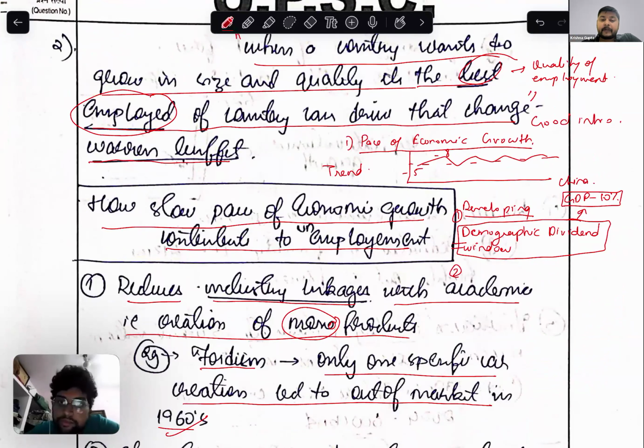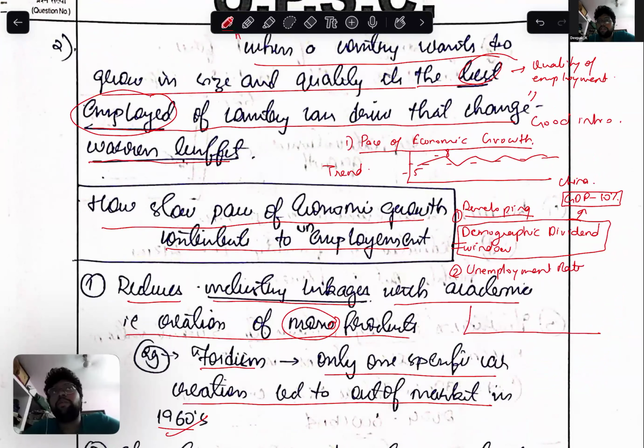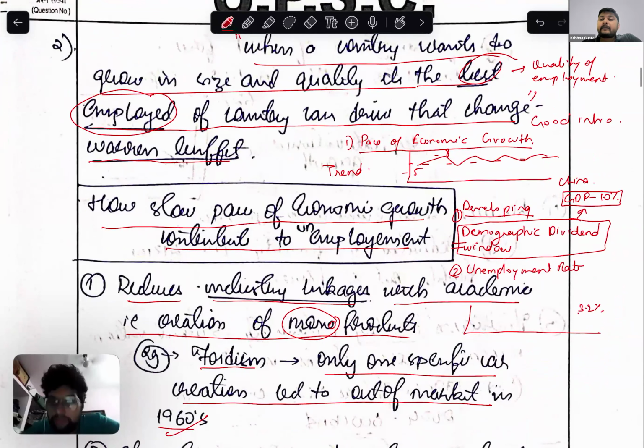The second thing we need to provide is the unemployment rate in India. In the recent PLFS survey it is around 3.2%, if I'm not wrong. In between it went to 6%, around 3 years back, 2020 to 2022. In 2023 there was research by the CMIE, which said the unemployment rate went to around 8.1%.